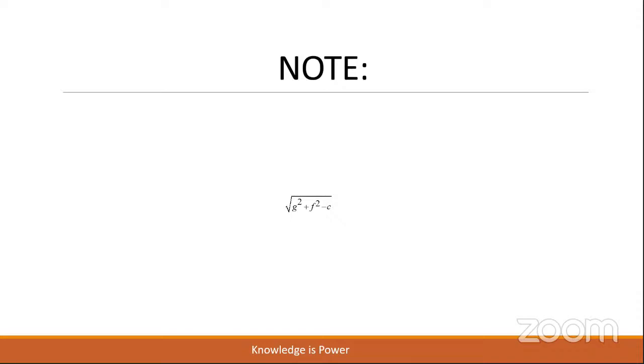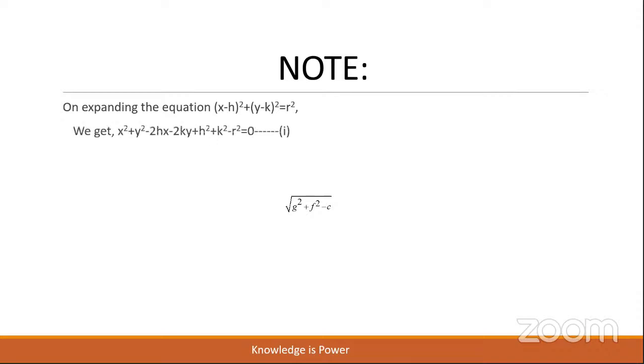We shall observe another note, children. On expanding the equation (x minus h) whole square plus (y minus k) whole square is equal to r square, using (a minus b) whole square, we shall get x square plus h square minus 2hx plus y square plus k square minus 2ky minus r square equal to 0.